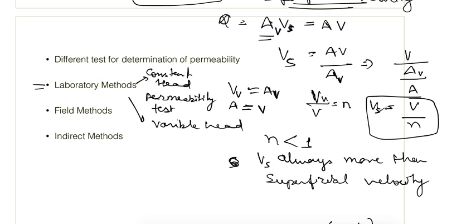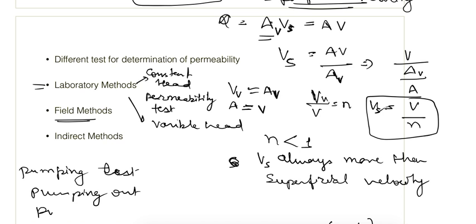These two are the laboratory methods. In field methods there are pumping tests. There is the pumping out test and there is the pumping in test.